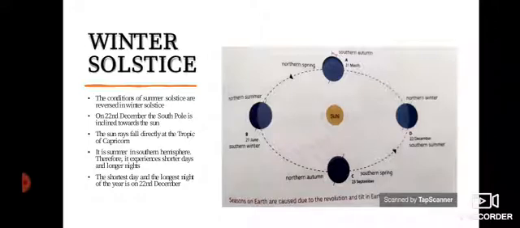And you know which is the longest day and shortest night of the year? Which is the longest day and shortest night in the southern hemisphere? That is 22nd December. But it is the shortest day and longest night in the northern hemisphere.